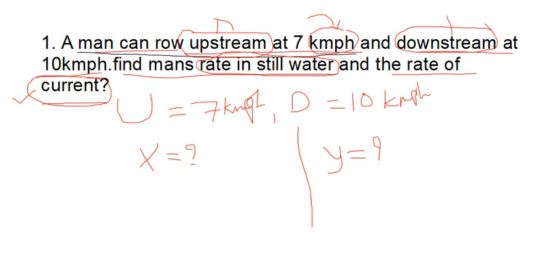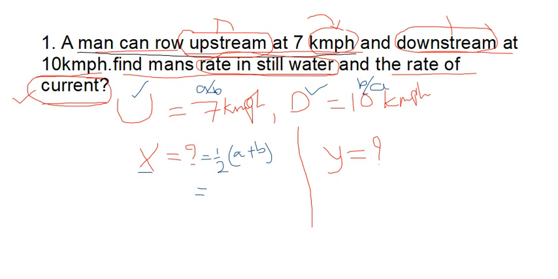Now see, when they are giving the U value and D value, and you have to find the value of X, at that time what is the formula? Half into A plus B, or not? Yes. Now tell me, what is A, what is B? U value is A, consider this is A and this is B, or vice versa. Either A plus B or B plus A, both are the same.